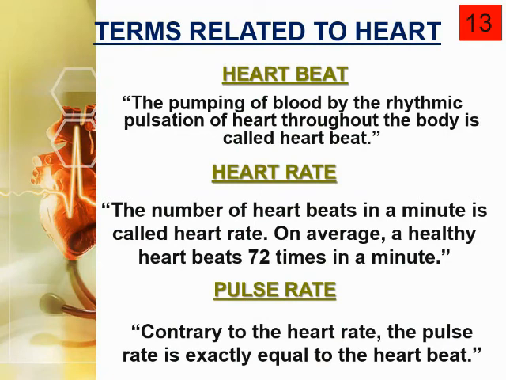On the other hand, when the heartbeat is very fast, more than 100 beats per minute, this condition is not good. Due to this rapid heart rate, the function of the heart becomes very hard. The person can feel chest pain, dizziness, or fainting. These are the symptoms of a rapid heartbeat. That's why the heartbeat and heart rate should be normal. Okay, students, that's why it is very important.